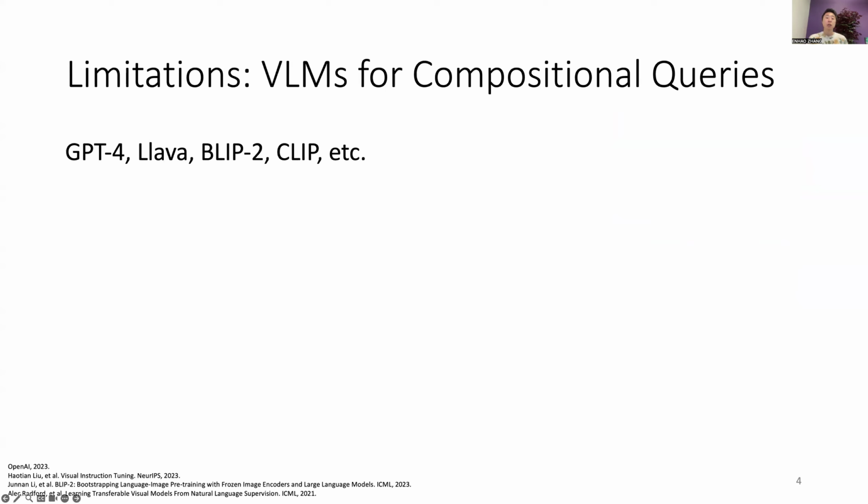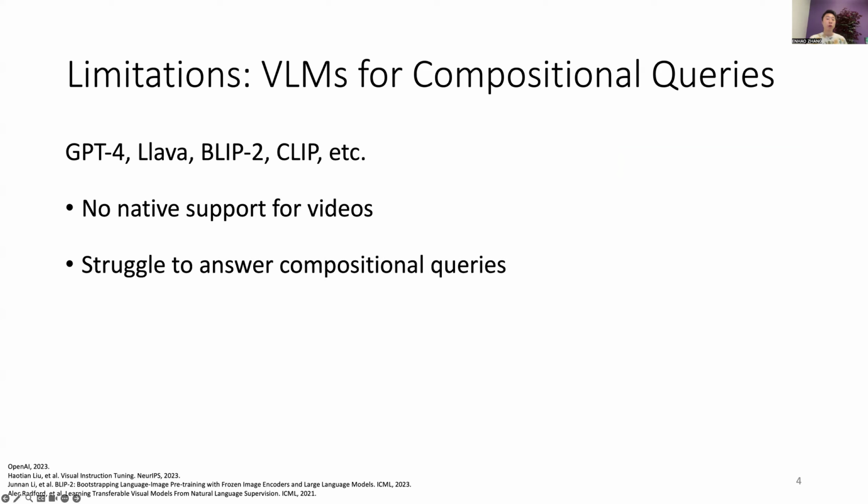In recent years, vision language models, or VLMs, have shown remarkable promise for visual question answering and other challenging vision tasks. However, they don't support video inputs natively. To work with videos, users have to provide a sequence of video frames. Moreover, their performance on compositional reasoning is still pretty low.